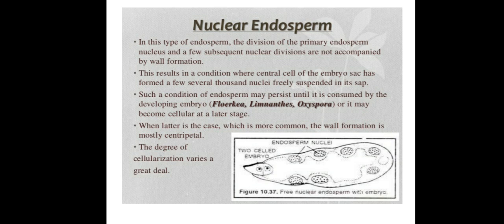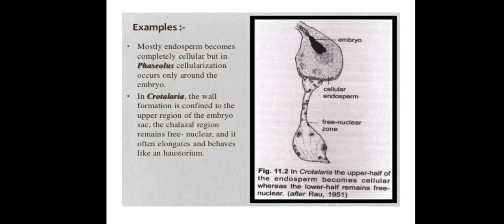That condition is also identified in nuclear endosperm. The degree of cellularization varies greatly in this type. Examples of nuclear endosperm are Phaseolus and Crotalaria. In Phaseolus, mostly endosperm becomes completely cellular, but in some cases cellularization occurs only around the embryo. This is one important feature found in Phaseolus.